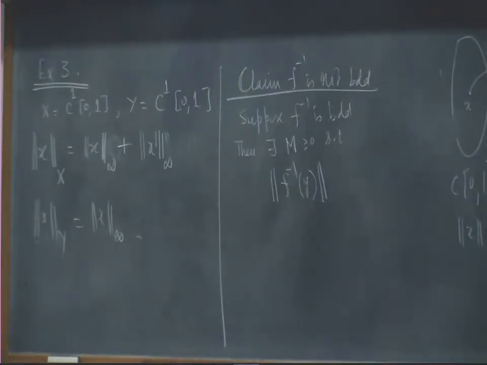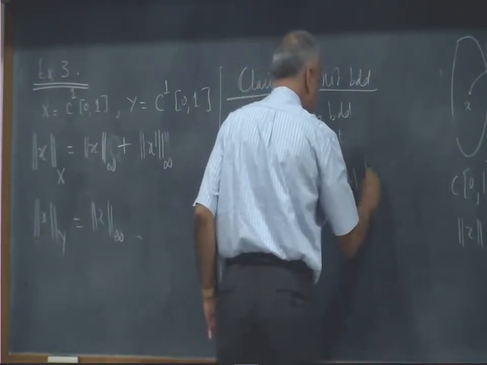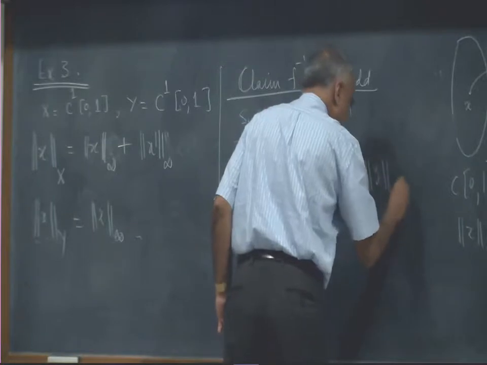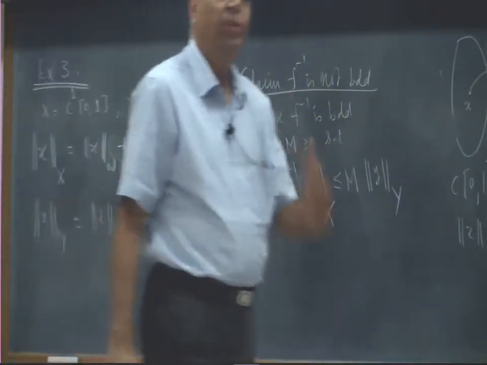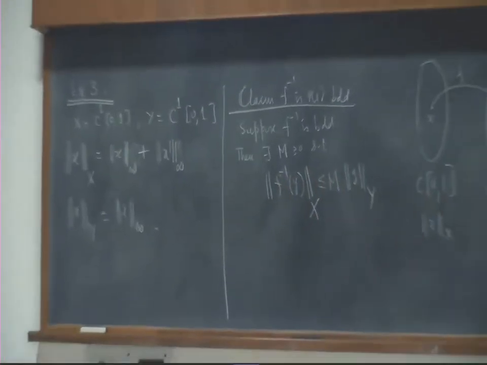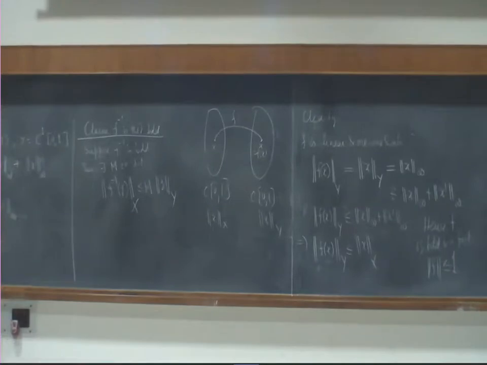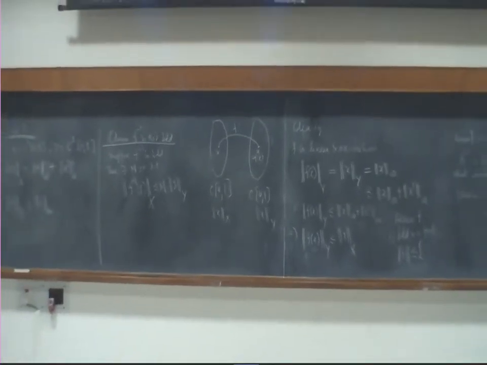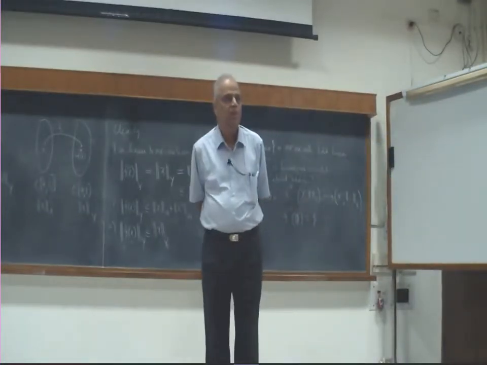So the changed length, the x norm, is less than or equal to m times the original length. Where is the original length? In the y space, right? So if f inverse were bounded, then there must be a constant such that this happens. We will show that this leads to a contradiction. Therefore our assumption that f inverse is bounded will be false.